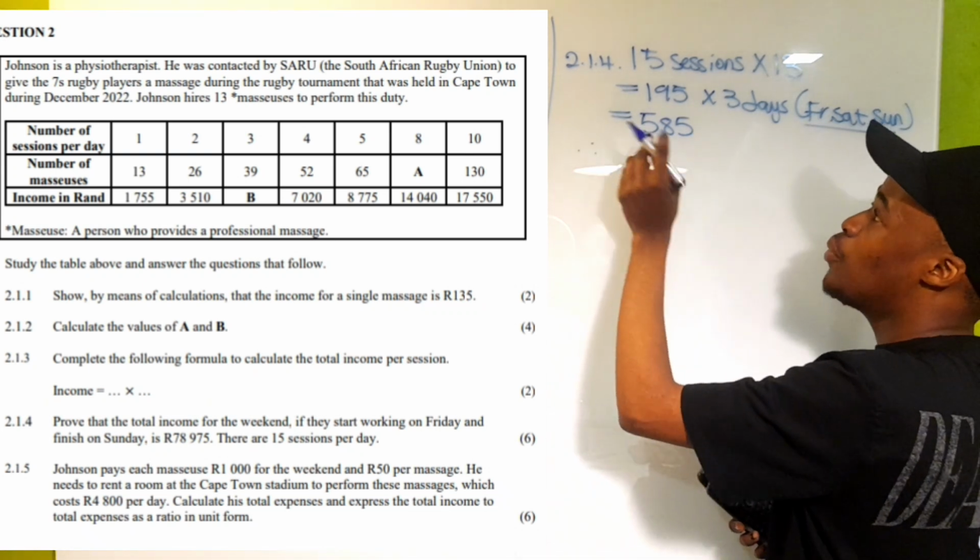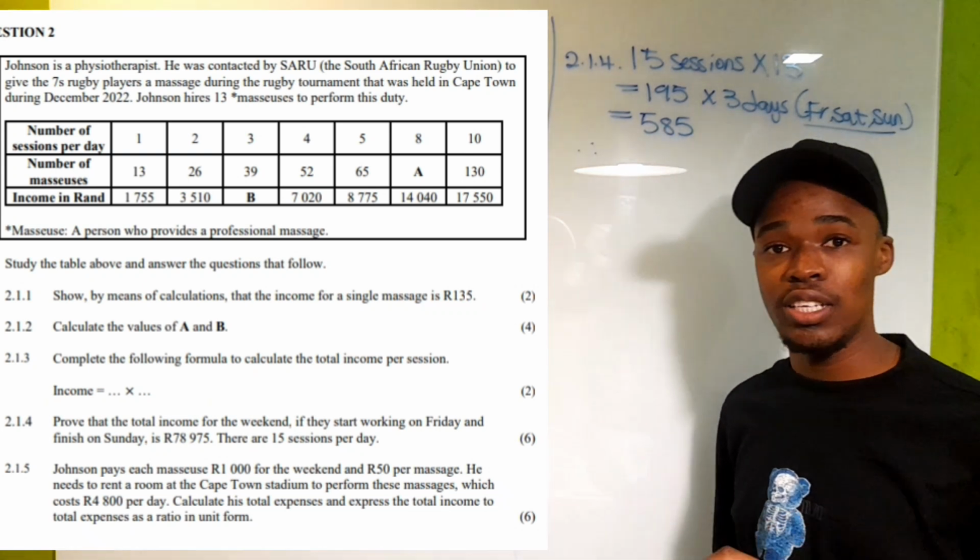So now we have the total number of masseuses that he's going to need for the whole weekend.